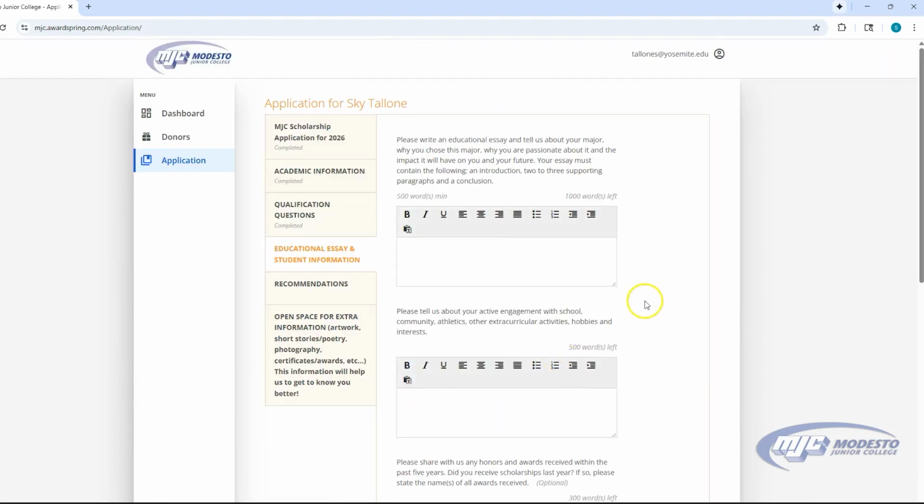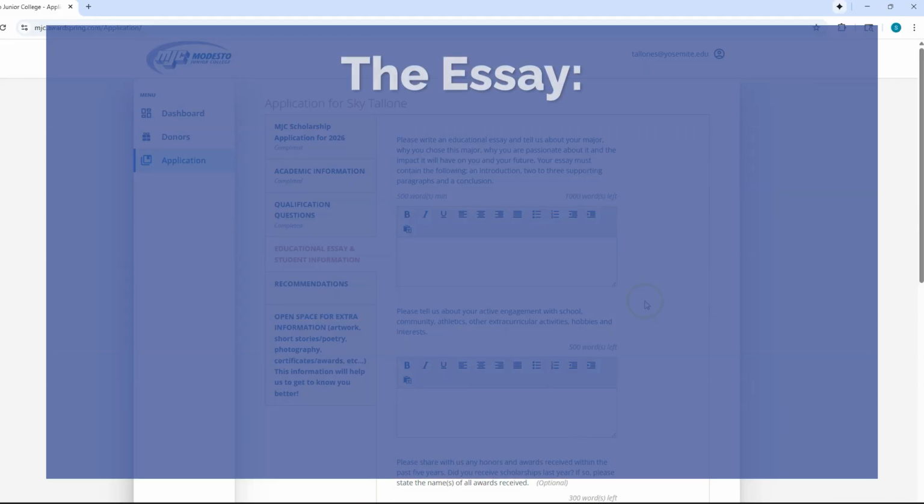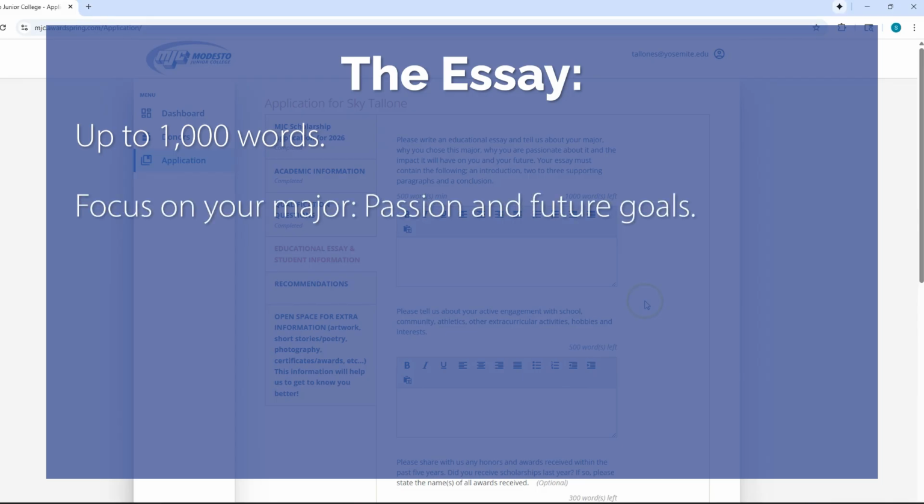The fourth section. This is where you will write your educational essay and answer a few supporting questions. For the essay, you can write up to 1,000 words. One of the most important components of the application is the essay. This section is where we find out about you, your major, why you selected this major, your passion for it, and where you see yourself going with it in the future.